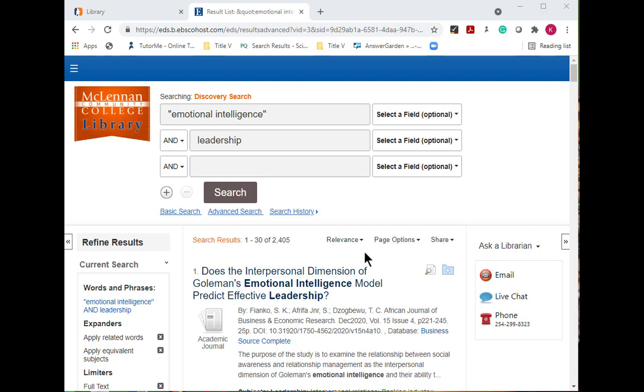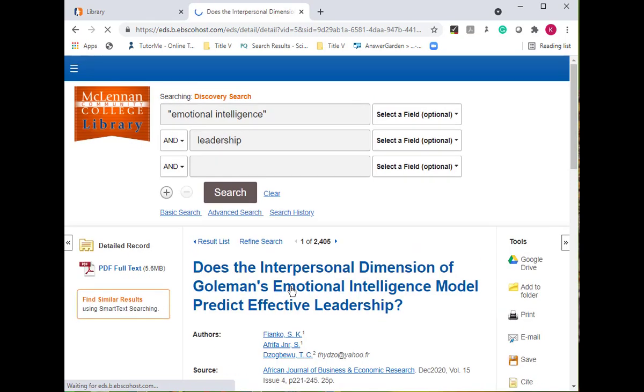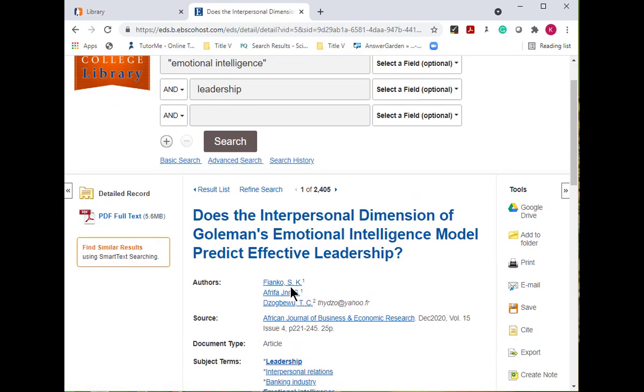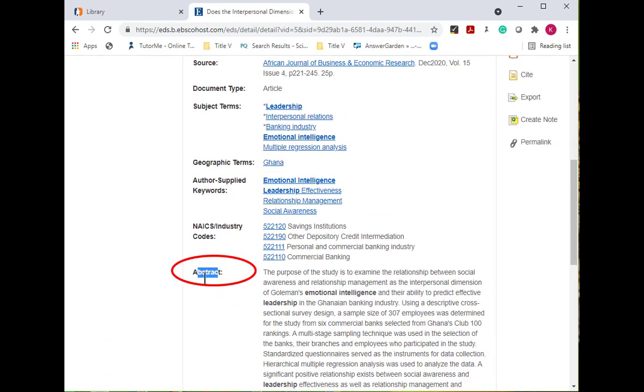After improving the search, the next step is to select articles of interest that are related to your research topic. Click on the article title to view the detailed record. Read the abstract or summary of the article. Look at the subject headings that describe the article's topics.